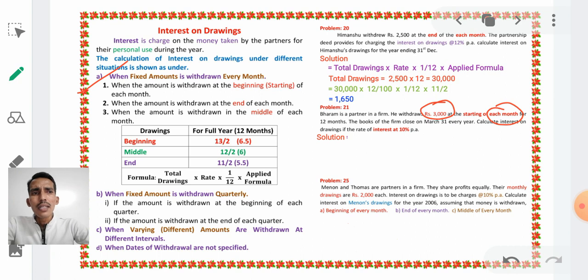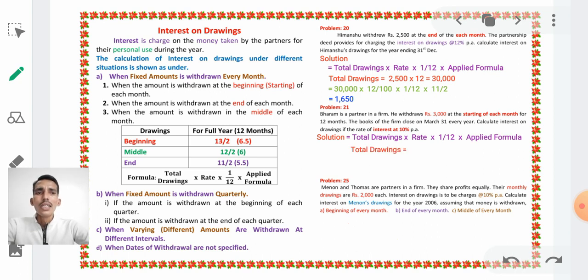Next, in each month there are three situations. Which situation should we follow? 13 by 2. Why 13 by 2? Because in the problem it is clearly mentioned that starting of each month, meaning beginning of each month. Therefore, we take this formula. Make the solution. Total drawings, we do not know total drawings. We have to calculate total drawings into rate into 1 by 12 into applied formula.